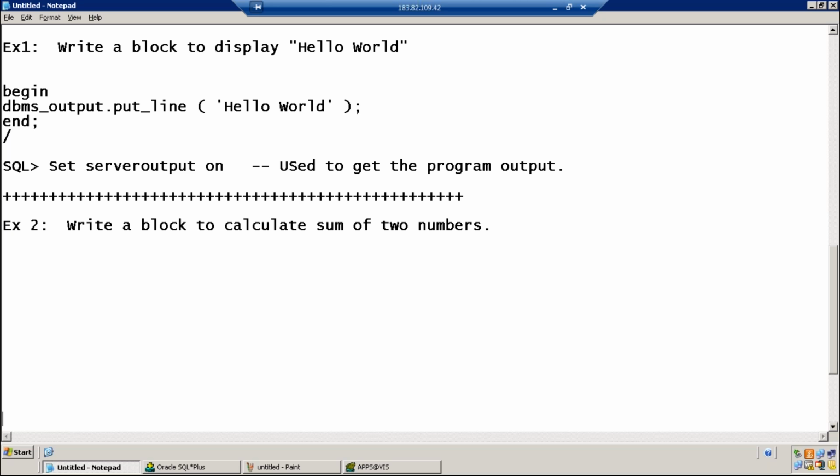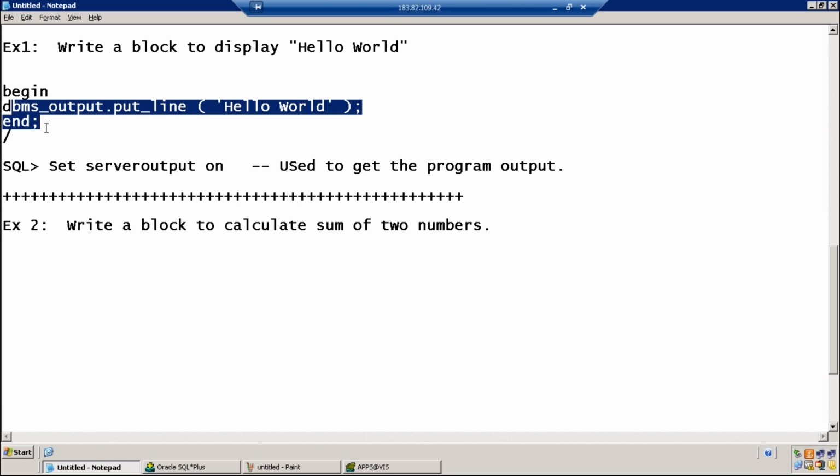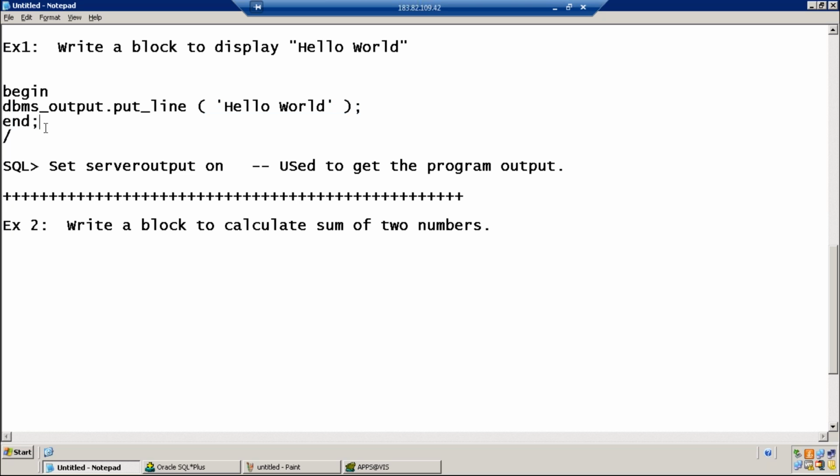For example, as you said, the declaration is an optional one. If I declare 2 variables like that, and in the begin section I use only 1 variable, will it be a problem? No, it will not be a problem. You don't need to worry about this. You can have some additional variables, not a problem.